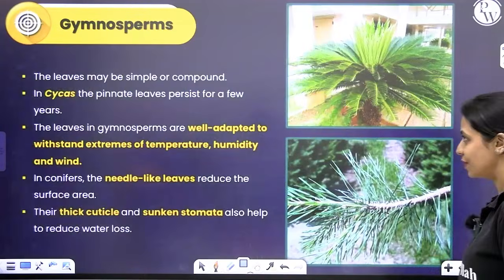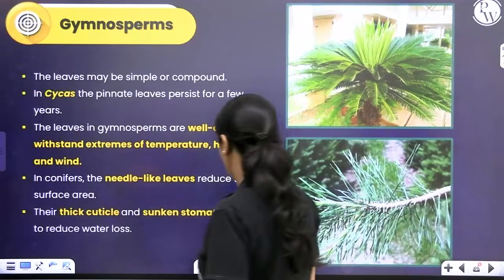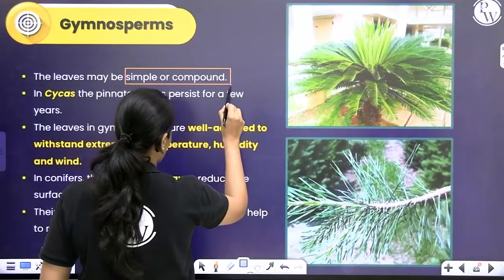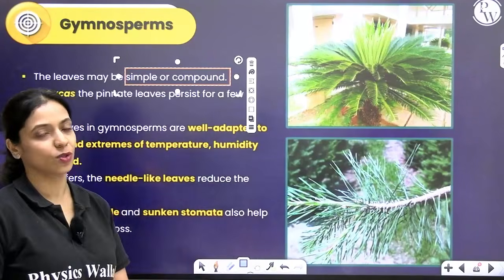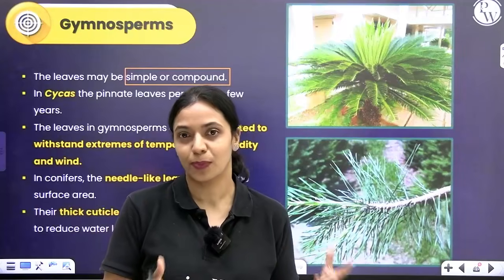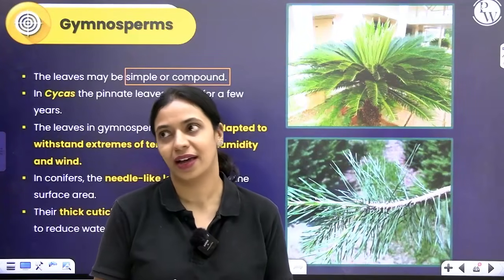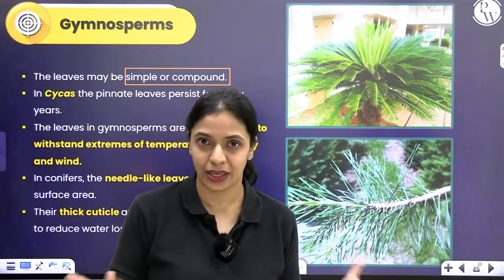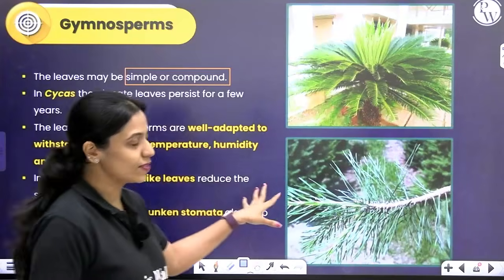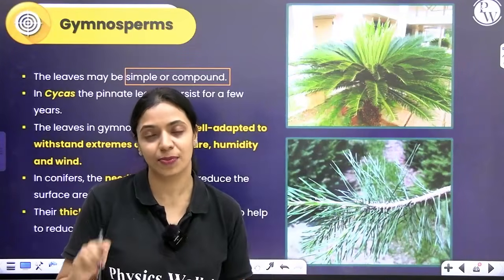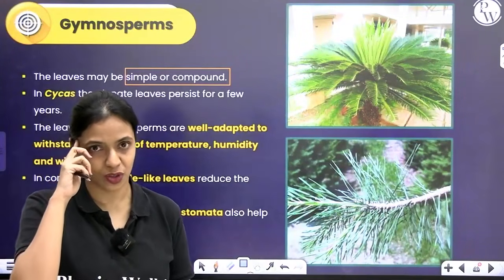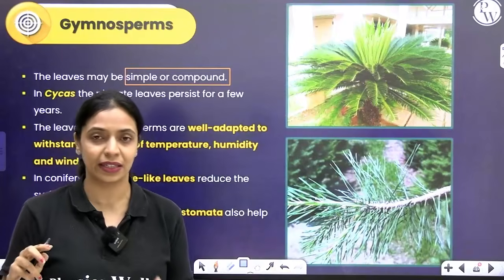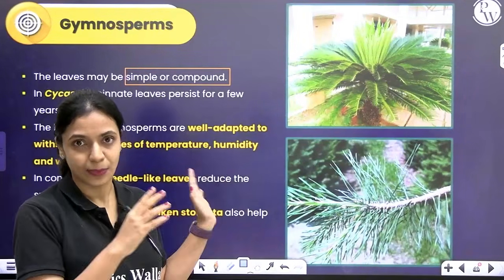Talking about the leaves, they may be simple or they may be compound. Leaves are very special in gymnosperms. You mostly find gymnosperms in the temperate regions, right, where the temperature is very cold and there's a lot of snowing and all of that. So these leaves have adapted themselves to withstand extremes of temperatures. If it's too cold, too windy, still they can adapt themselves.